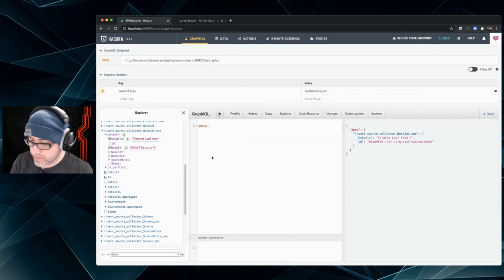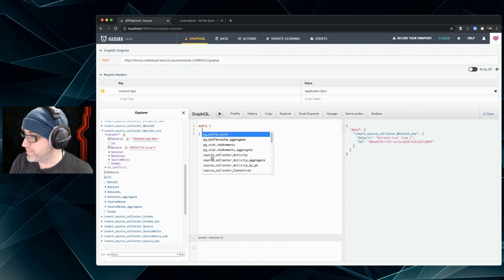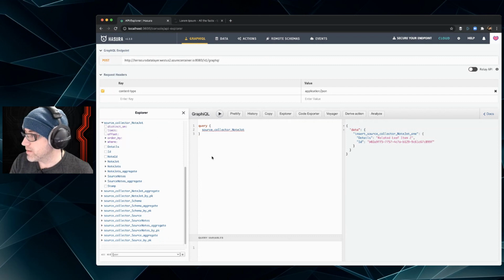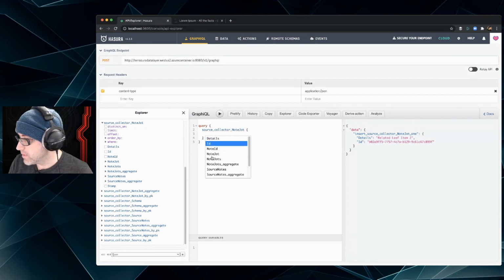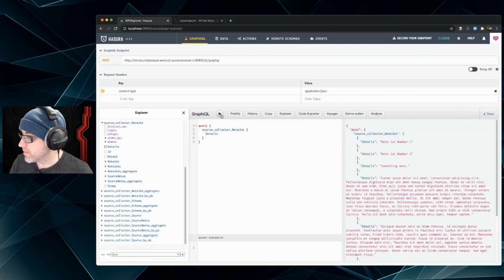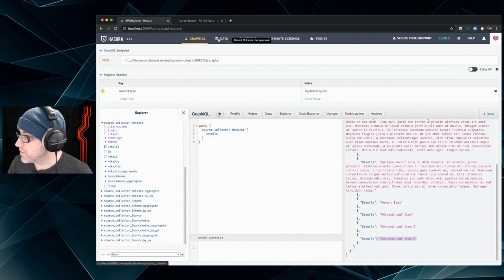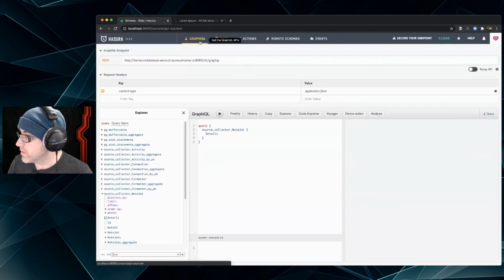So let's go back now. Let's query. And we'll do source collector note jot. And then we're going to do just details. We're going to have a duplicate in here somewhere. Something more. Yep. Related leaf item 1, or leaf item 2 and leaf item 2.